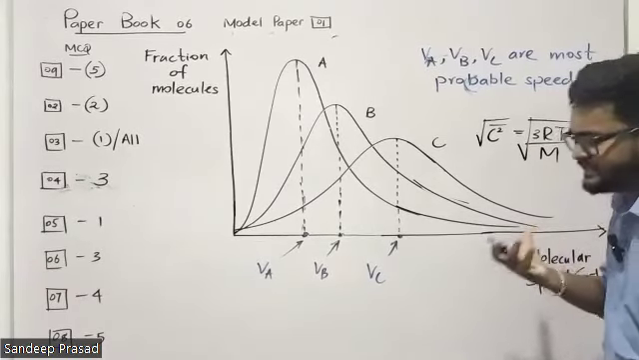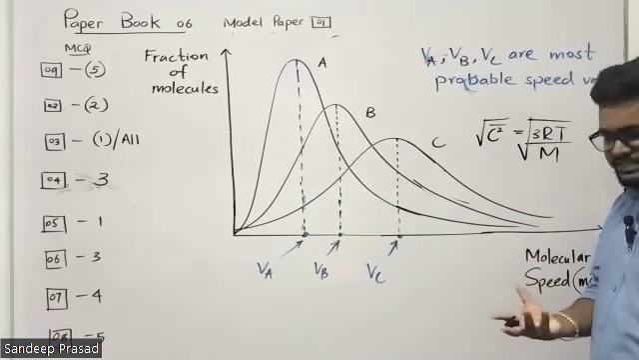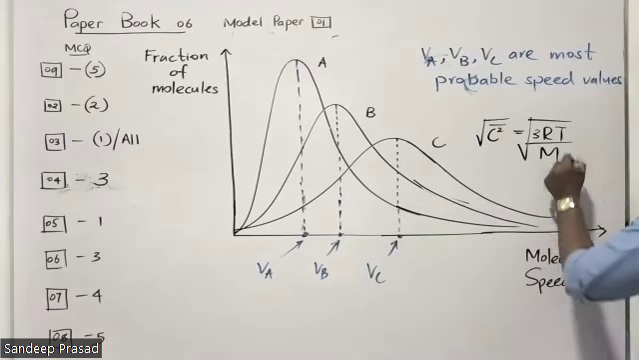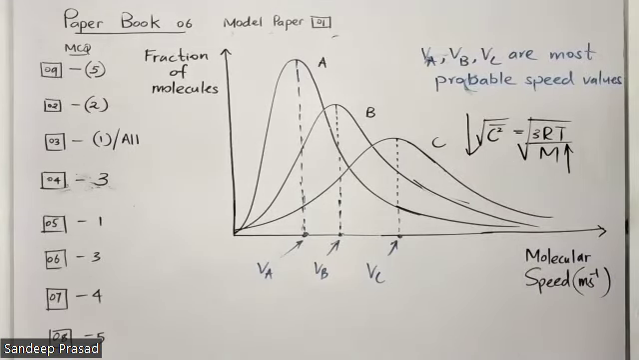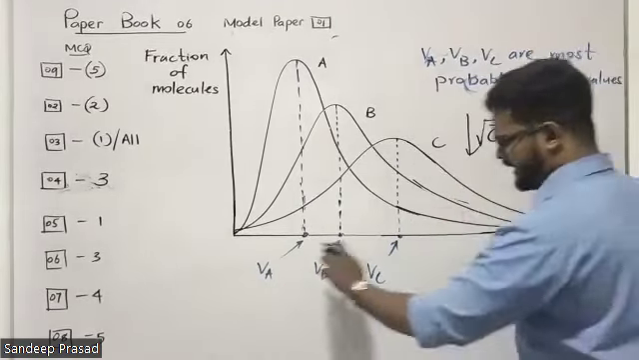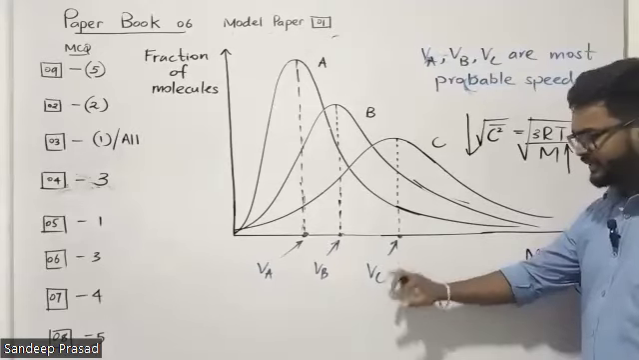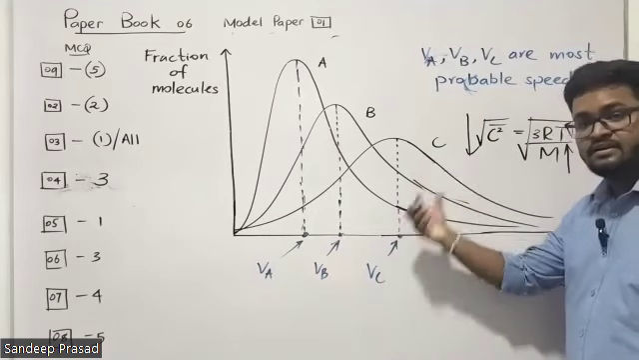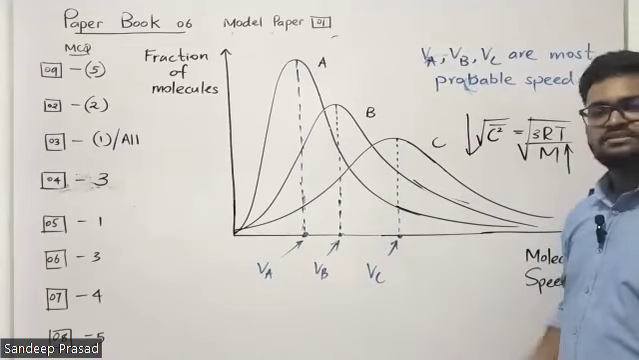We know that the simple theory is when the mass of the molecule increases, what will happen to the speed? The speed is decreasing. So therefore we can tell when the molar mass increases, the speed of the molecules is decreasing. You can see A, B, C, which gas has the highest speed? VC. So that C gas should have the lowest mass among these three gases.